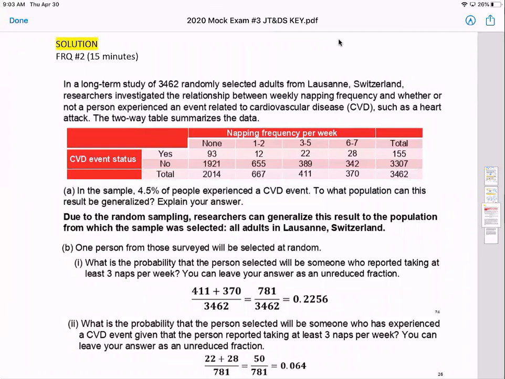So I think, if I were to make bets, and I'm not a betting man, well, not all the time, but if I were to make bets, I would guess that the 15-minute question would be the probability question. And then the first question, like the one we just had, would be comparing distributions and doing significance tests and stuff like that. But we'll see. I'm excited to see what the test development committee has cooked up for us this May.